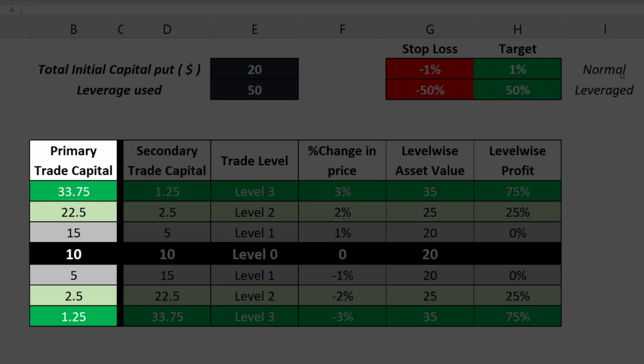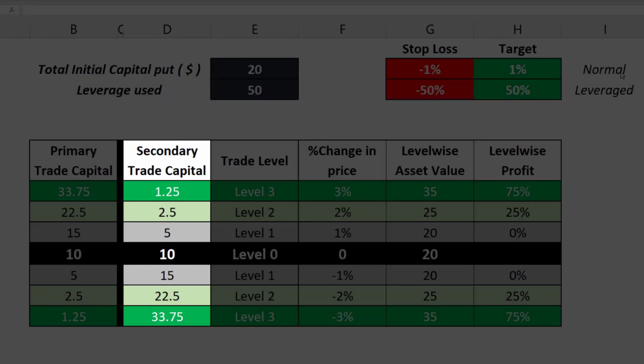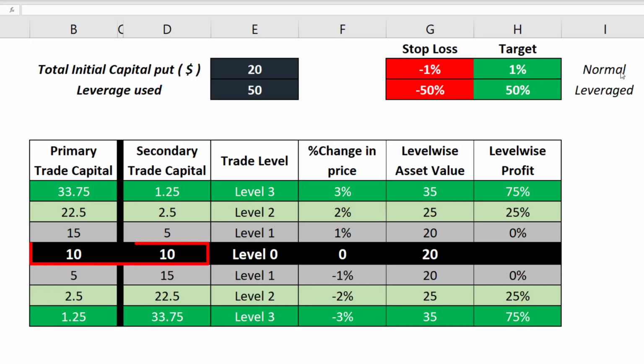Here we are using a primary position as well as a secondary position, just like in our investment model. We will use the same $10 capital on both positions. Hence the total investment would be $20. Stop loss is -1% and target is 1%.